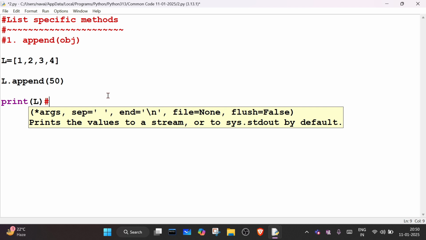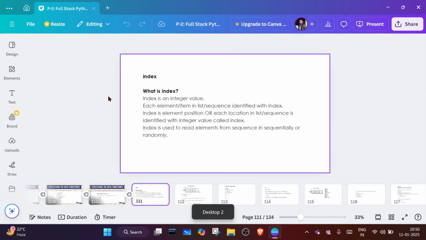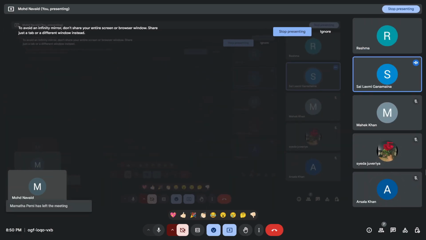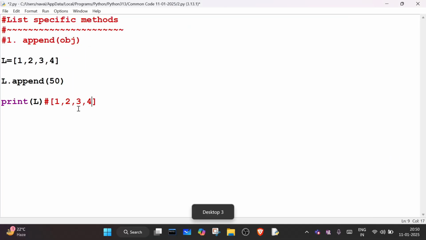If I print L1, will it print the original list or the modified list? What will be the answer? Are you there, guys? Yes, sir. It will modify the list and add 50 also. It will modify the list and add one more element inside the list.